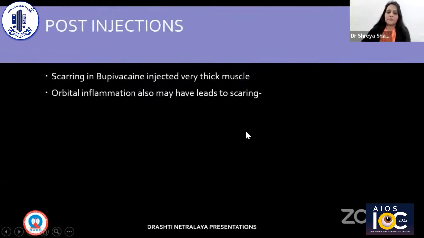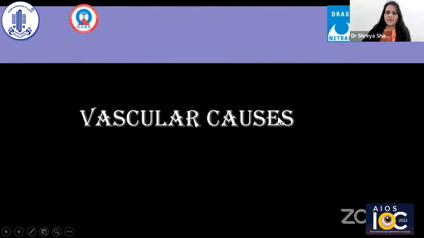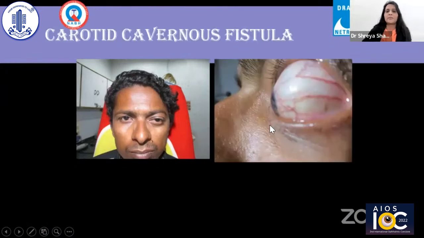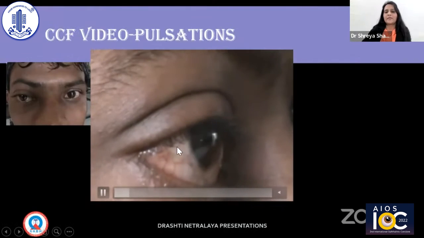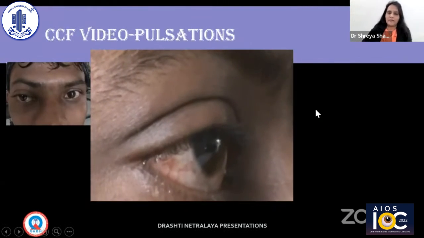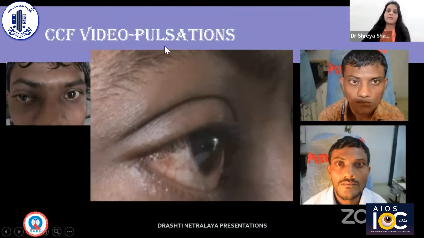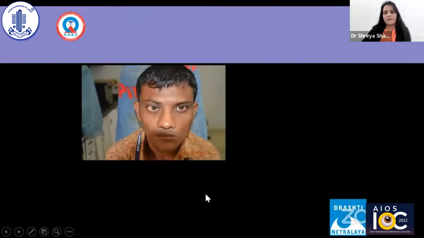Post-injections also, a thick muscle can cause this. Don't forget to operate on ptosis also. Sometimes a vascular cause will also cause strabismus. If you observe minutely, this is a simple pulsation which is seen, and the dilatation of the ophthalmic vein will tell you everything. So this patient also had strabismus after ligation, and we operated well.